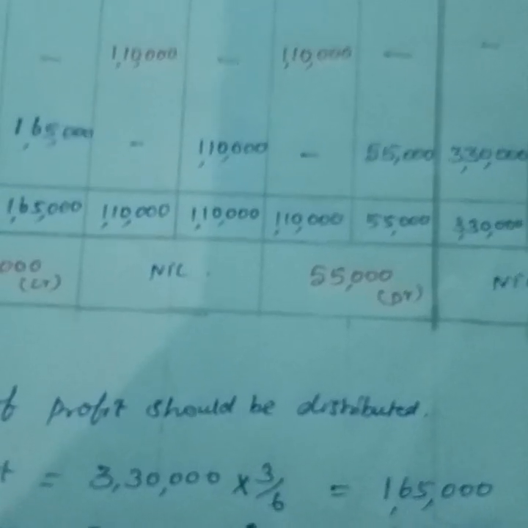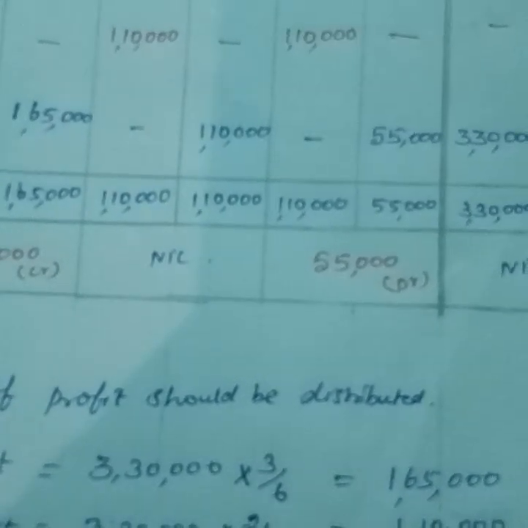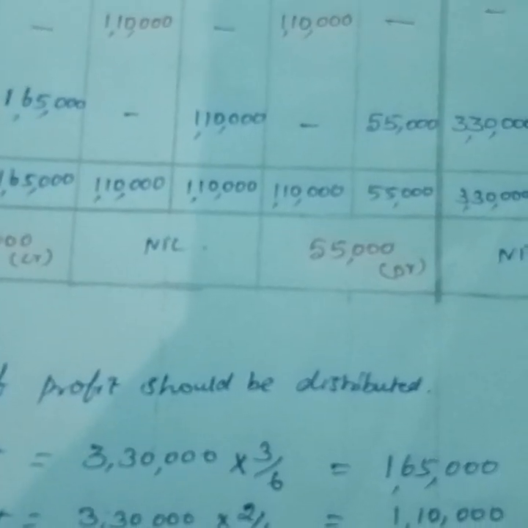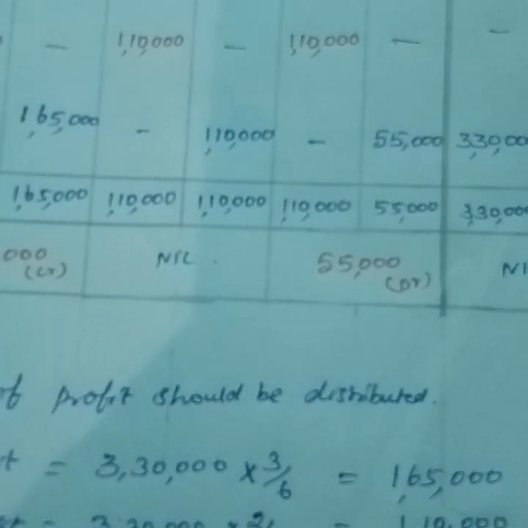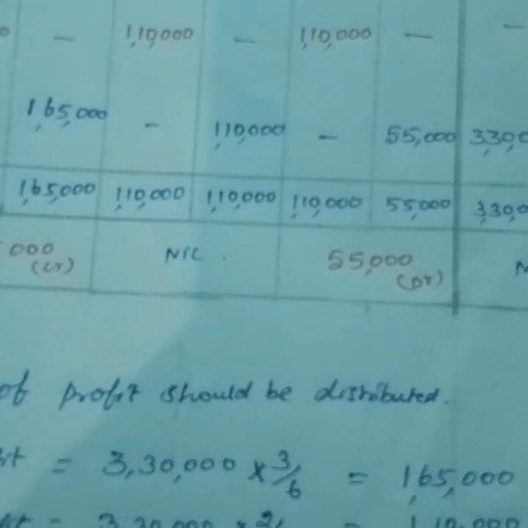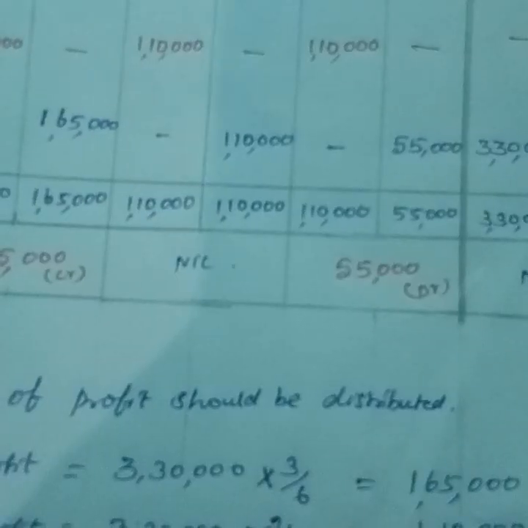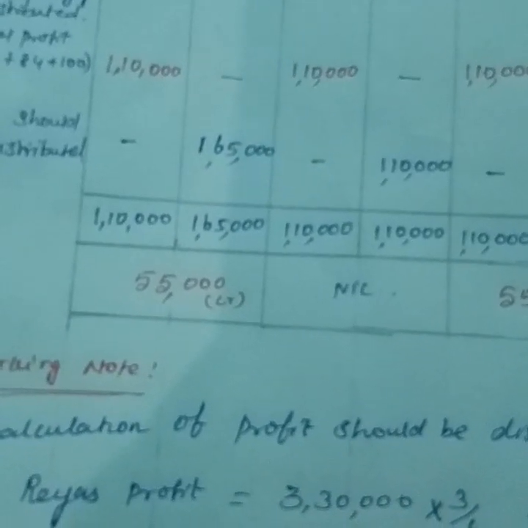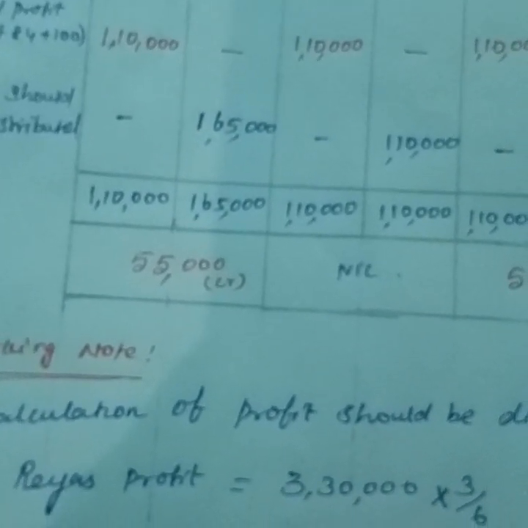That means we excessively credited Nisha, already credited 1,10,000. Now you debit it. Actual profit is only 55,000 that we have to distribute. So in Nisha's capital, mention debit 55,000, and for Raya's capital, the actual profit is 1,65,000.